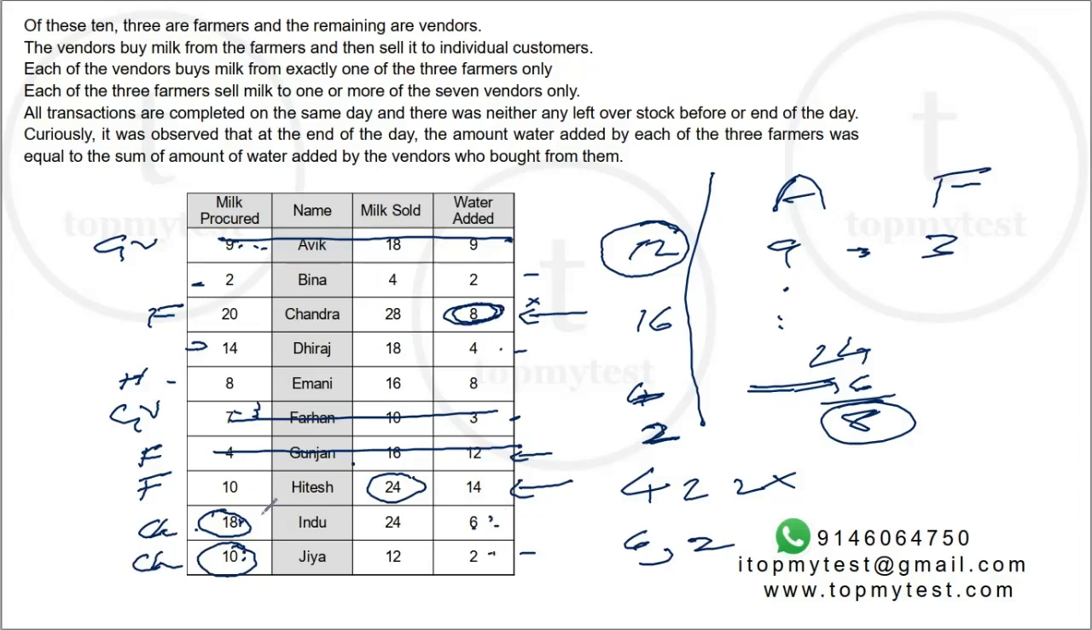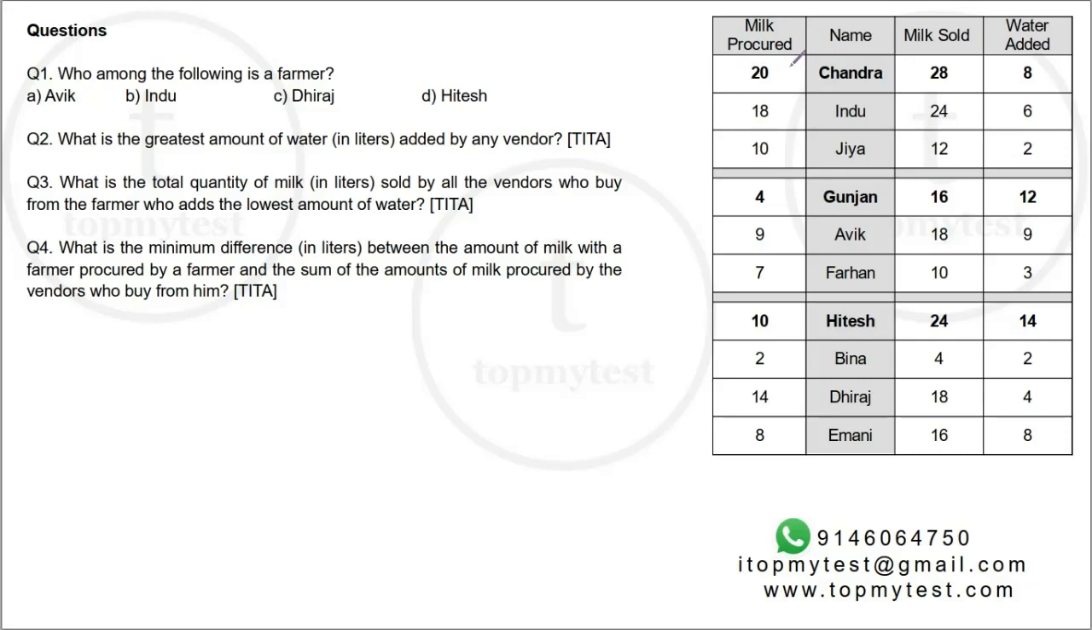This matches. Whereas if you combine Indu with Bina, it will be 18 plus 2, only 20. This will not match. So we also know that Hitesh has 3 vendors: Dheeraj and Bina. You can verify. Milk procured is 2 plus 14 plus 8. That's 24. And total water added is 2 plus 4 plus 8. That's 12 plus 2, 14. So I have every single person's procured.